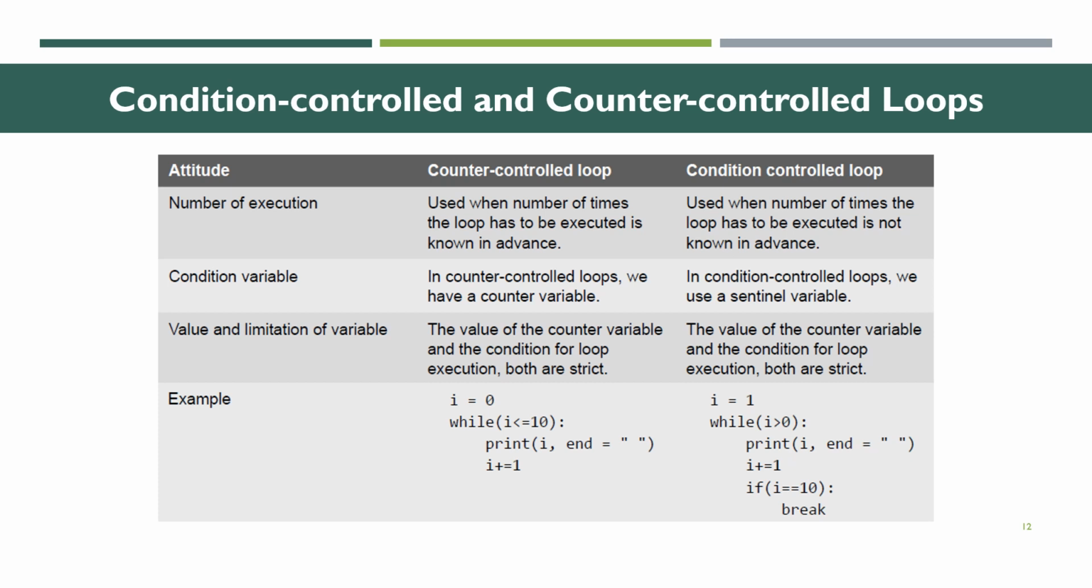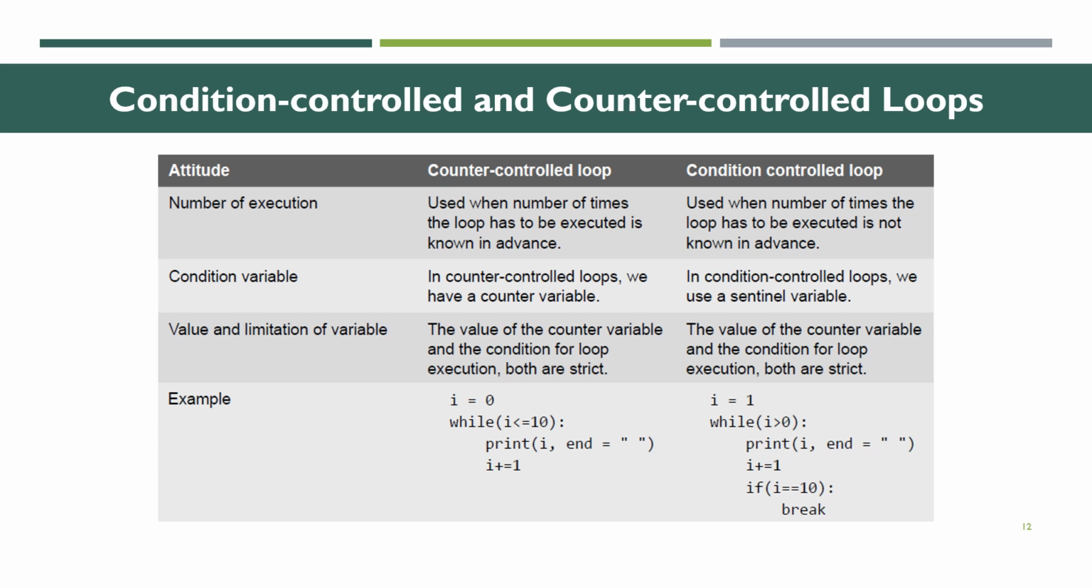Next we are going to see about the value and limitations of variables. The value of the counter variable and the condition for loop execution are both strict, whereas the condition for loop execution is strict in a counter controlled loop also. That is, the value and limitations are the same in both condition controlled and counter controlled loops.